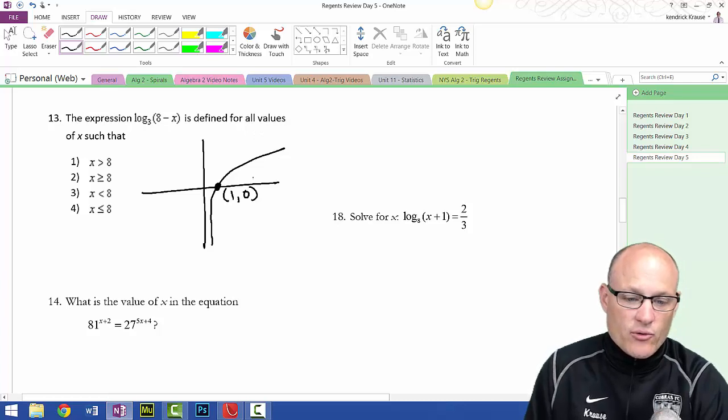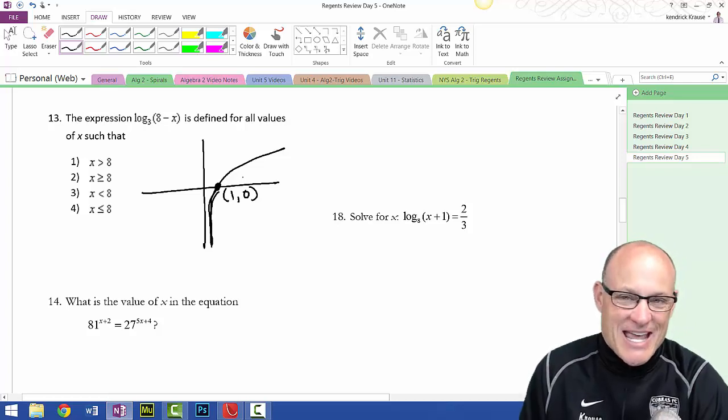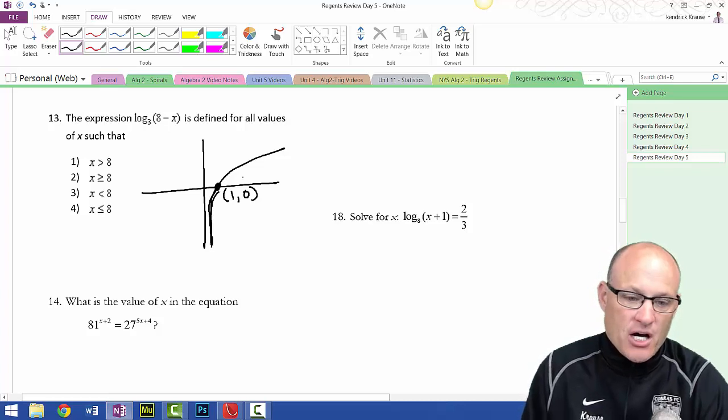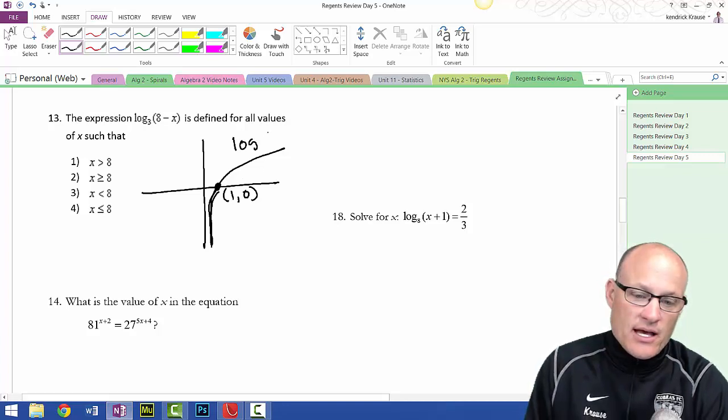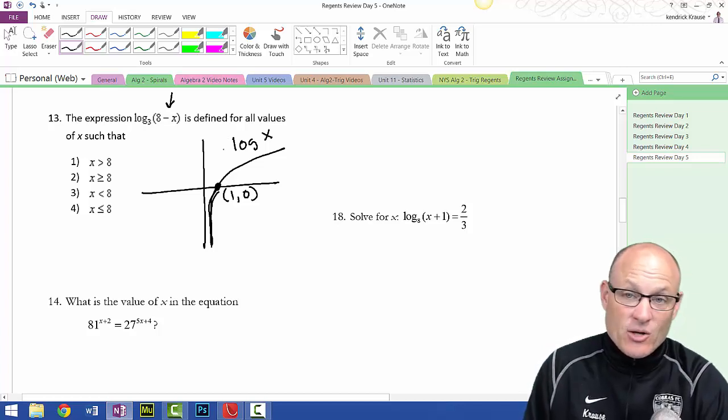But it will always go through that point, and it is always asymptotic to the y-axis, which means you cannot take the log of a negative number. Now, by the way, this is the log of x. It will go to this point. Because I subtracted x, it's going to be doing some weird things.